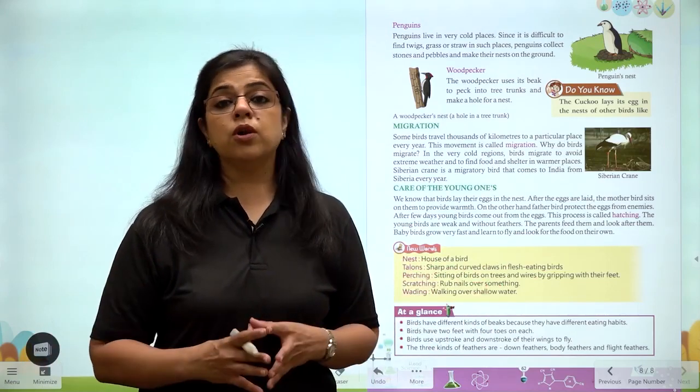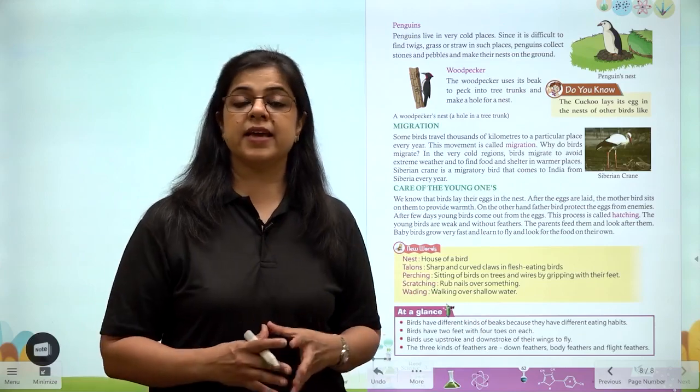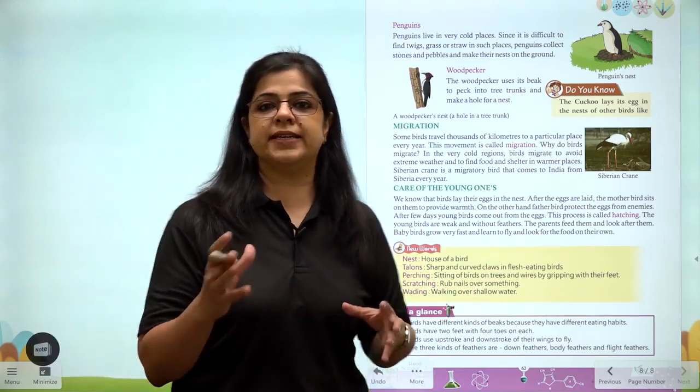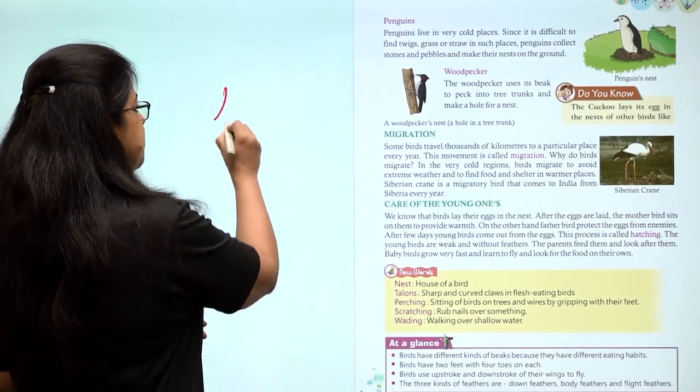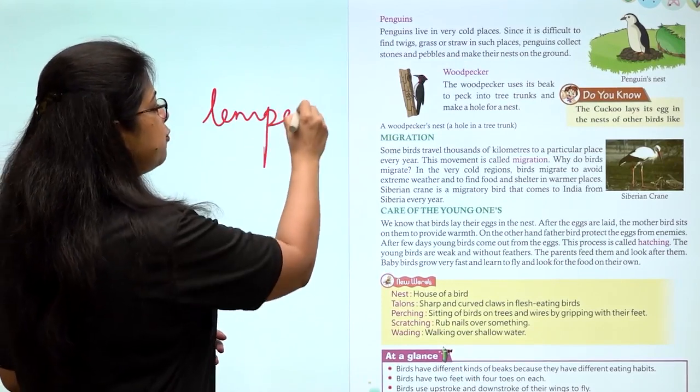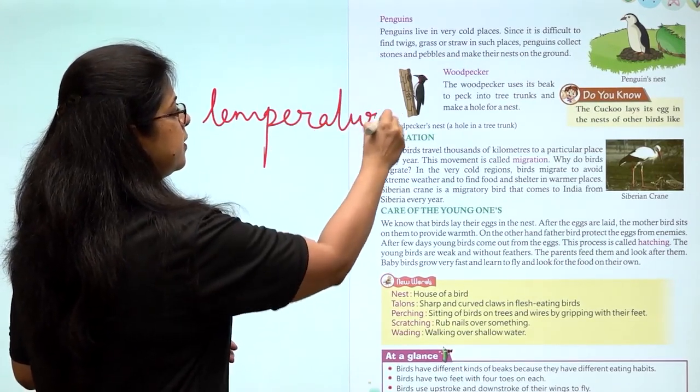It is not always कि जहाँ पे birds रहते हैं वहाँ पे आसपास की conditions of temperature and food are favorable.